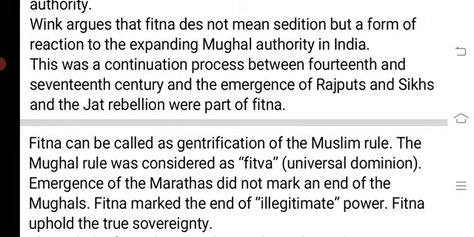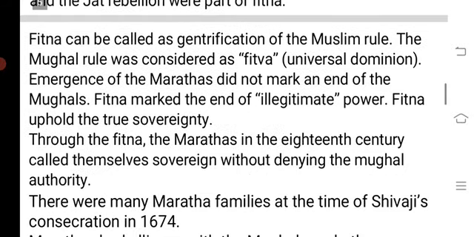So basically this was a tactic that was used to appease, sometimes to incite these polities, and the purpose was to create an environment where all the political parties involved can share some amount of power and some amount of economic resources. Fitna can be called the gentrification of the Muslim rule also. The Mughal rule was considered as fitwa or universal dominion. Emergence of Marathas did not mark an end of the Mughals. Fitna marked the end of illegitimate power. Fitna upheld the true sovereignty.